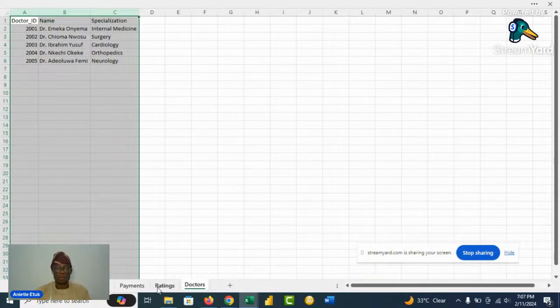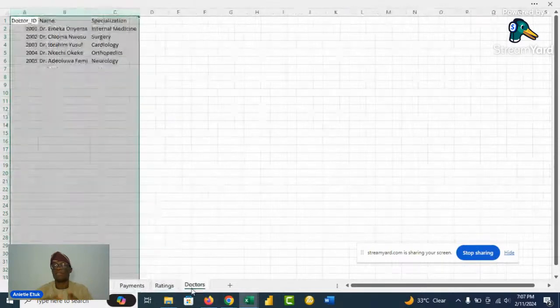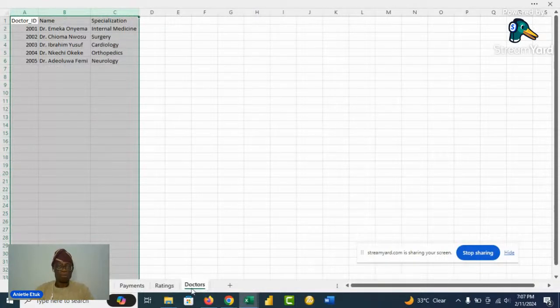So from this, we can see that we have 5 data sets, and we need to create a model of these data sets. So let's look at the objective. The owners of the hospital, the management of the hospital, want us to analyze this data and tell them, number one, which doctor generated the highest amounts within the period.